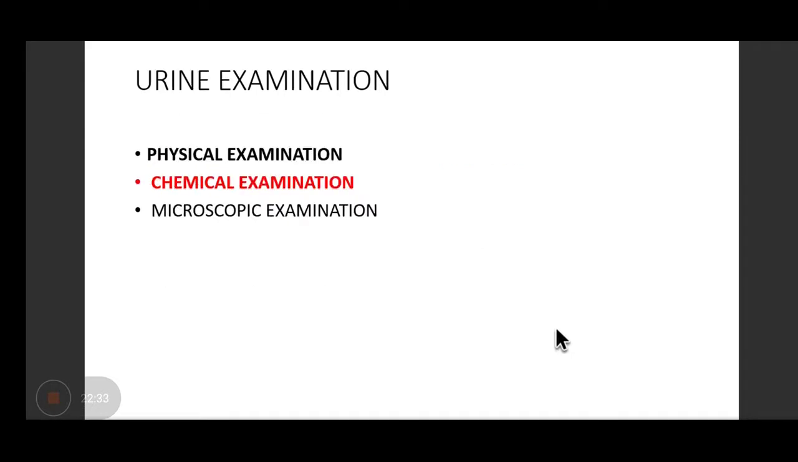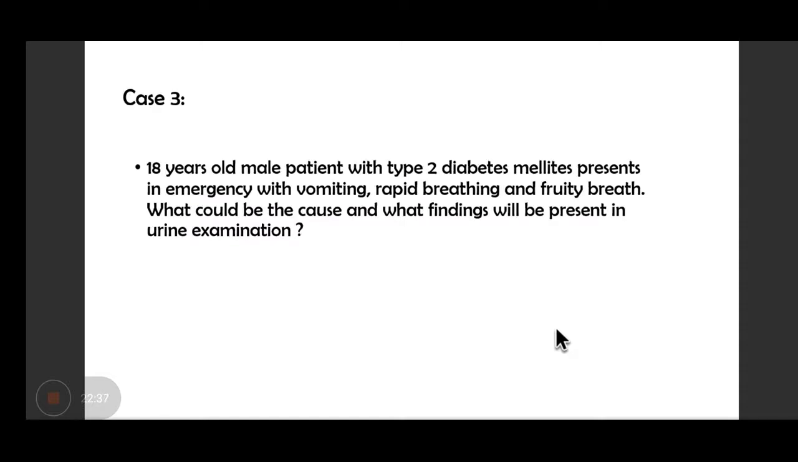Coming on to the chemical examination. Okay, so case 3 is an 18 years old male patient with type 2 diabetes mellitus. Sorry, it was supposed to be type 1 diabetes mellitus. Presenting in emergency with vomiting, rapid breathing, and fruity breath. What could be the cause and what findings will be present in the urine examination? So tell me, what is this patient presenting with?